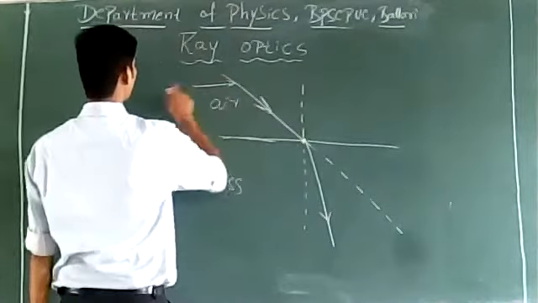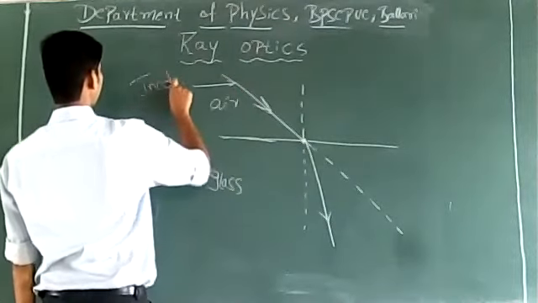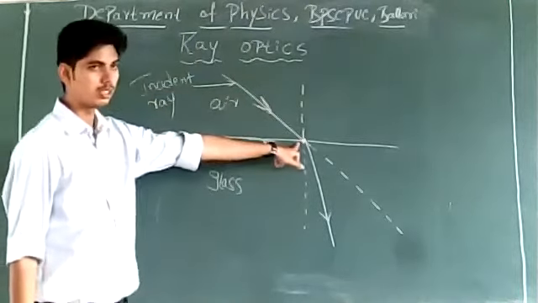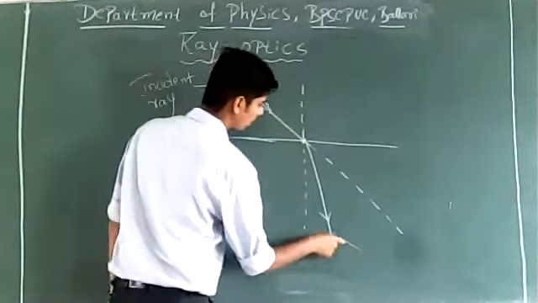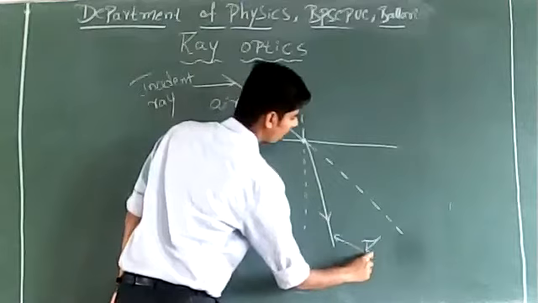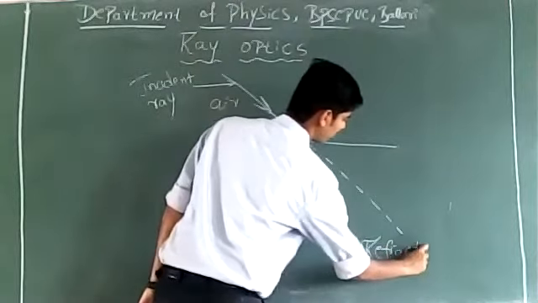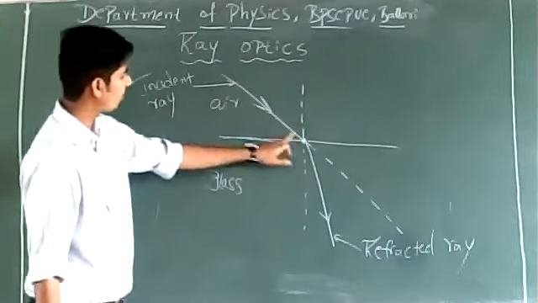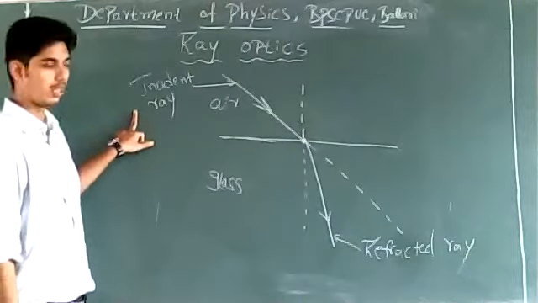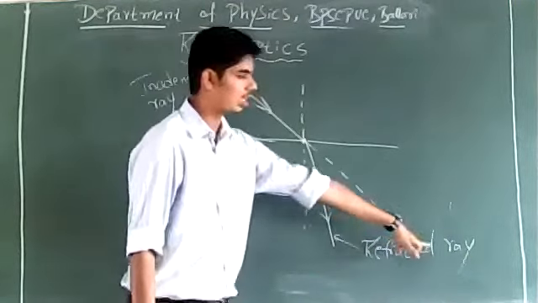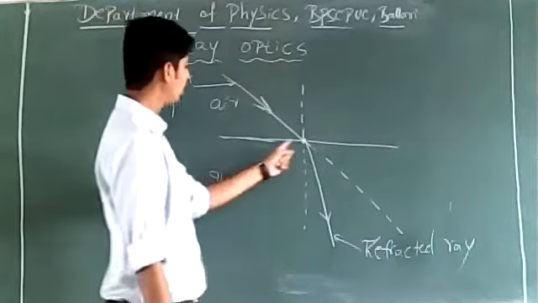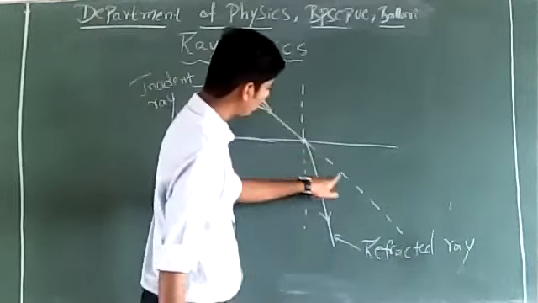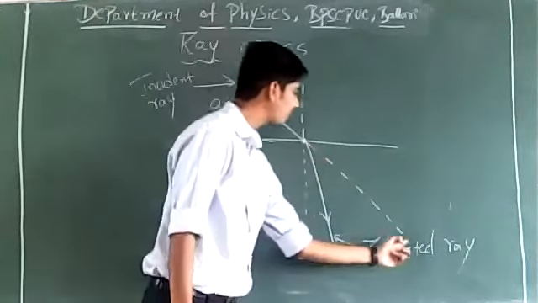We call this ray of light the incident ray, and this ray of light is called the refracted ray. So the ray of light in the first medium is called the incident ray, and the ray of light in the second medium is called the refracted ray. And this dotted line represents the incident ray extended.